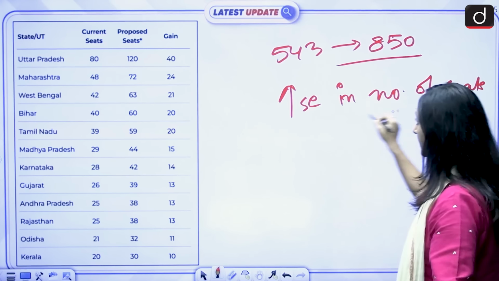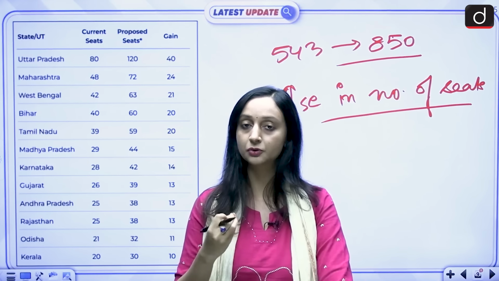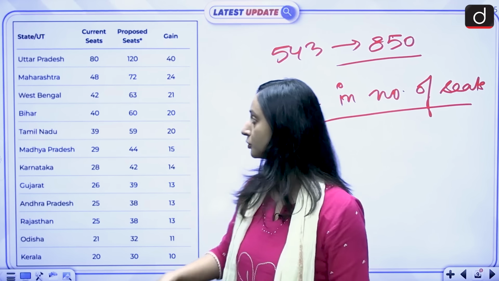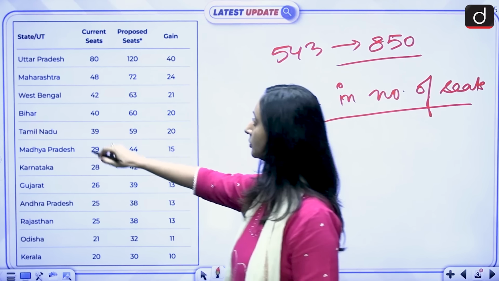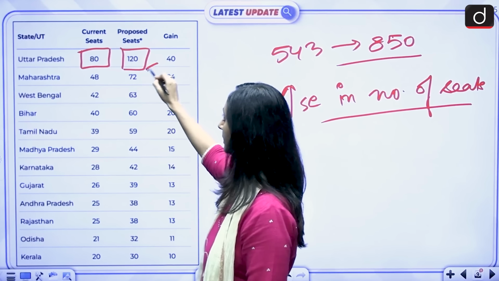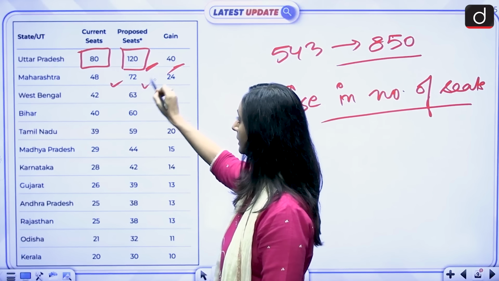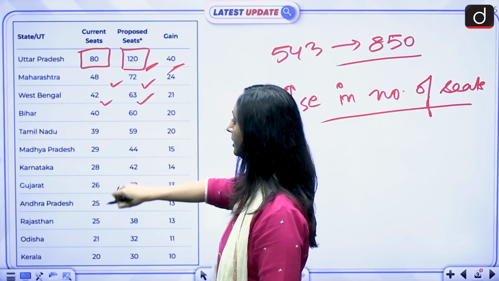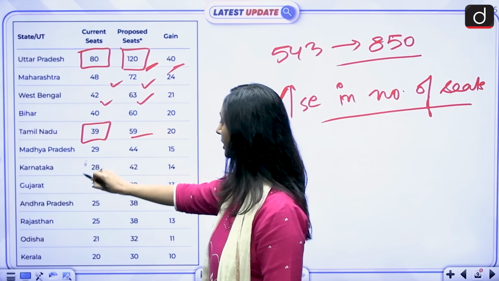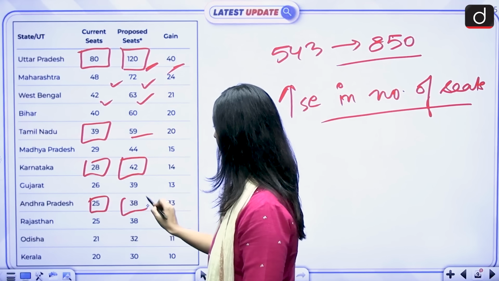Whether the states of North India or the states of South India, all these states are going to see an absolute increase in their numbers for sure. For that, this data is given that in Uttar Pradesh right now, the current seats are 80, proposed seats will be 120. So there is a gain of 40 seats. Maharashtra also 48 to 72, West Bengal 42 to 63. If we see Tamil Nadu 39 to 59, Karnataka 28 to 42, Andhra Pradesh 25 to 38.